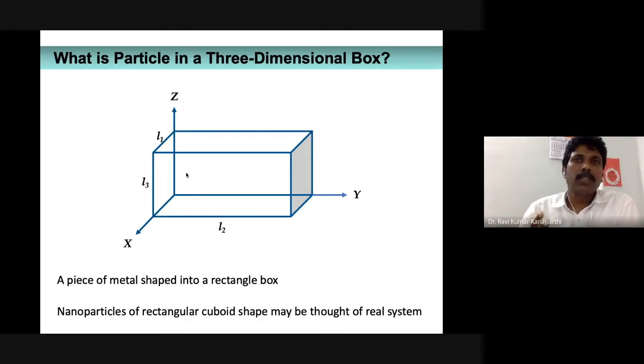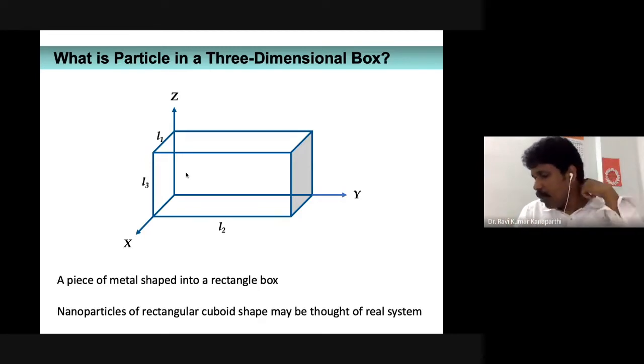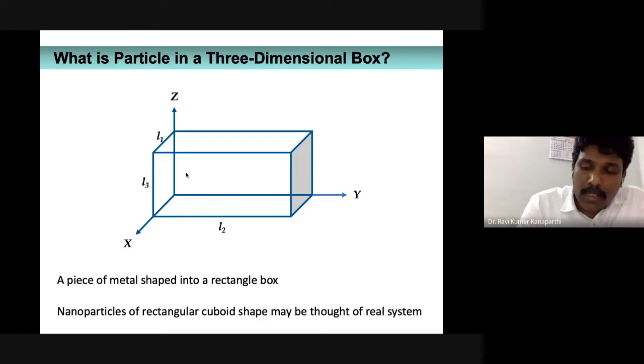So as per postulate number 1, I am going to neglect all the electrons and only consider one particle within that. Even though there are several electrons, I only bother about one particular electron in that nanoparticle. That is a real example for a particle confined to a three-dimensional box.